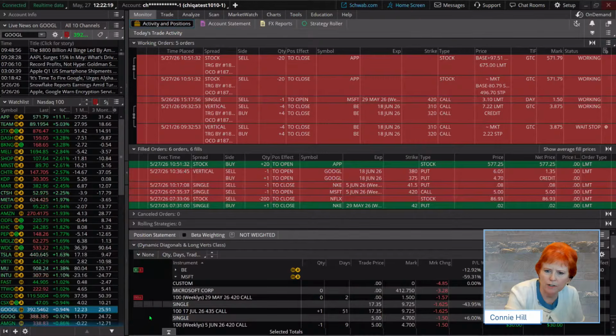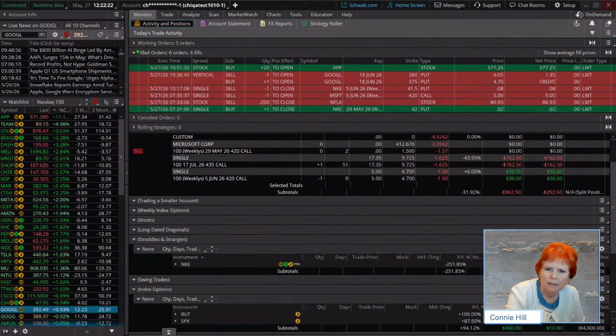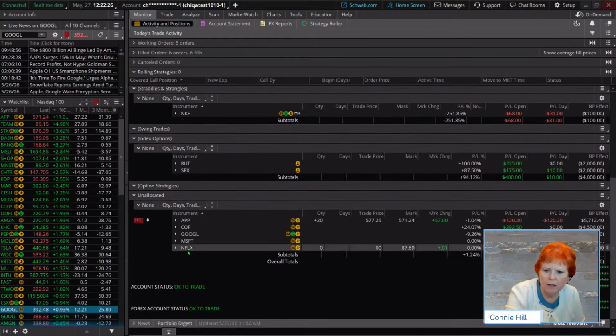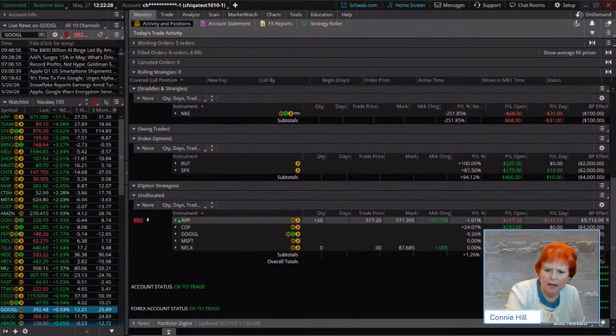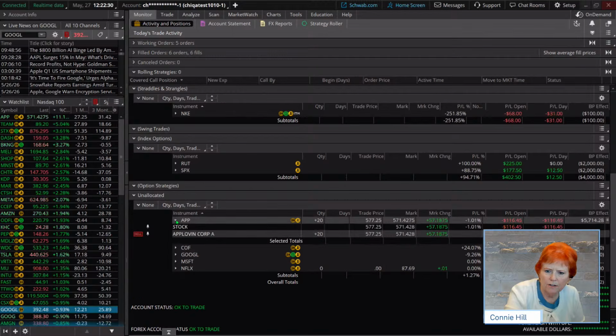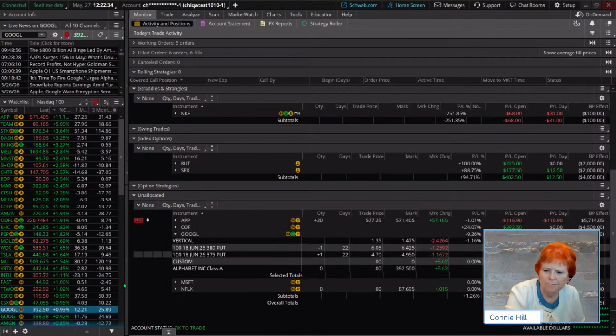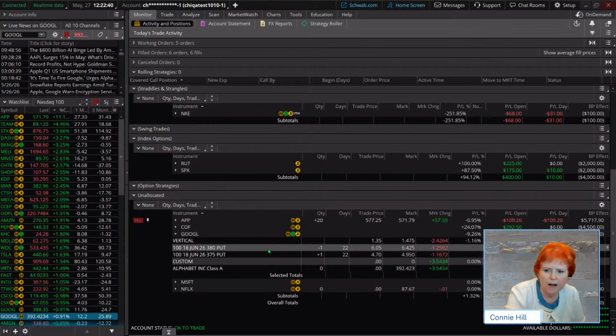Earlier today, I put on a spread. This is for option traders. Let me clean this up a little bit. It's down here in my unallocated section, and I did this trade here on Google. There we go. I did a short put vertical trade, 380, 375. 380 is my short leg.